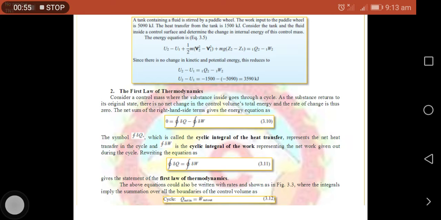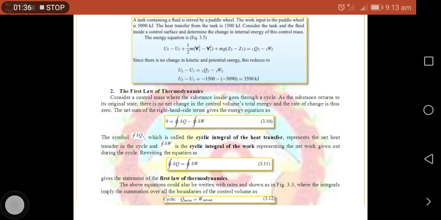As you can see here, the first law of thermodynamics talks about when the system undergoes a rotation or cycle, that is it changes from an initial state to a final state, and then goes back to the initial state. Okay, so the energy equation will become 0 equals to integral of change of Q minus integral of change of work.